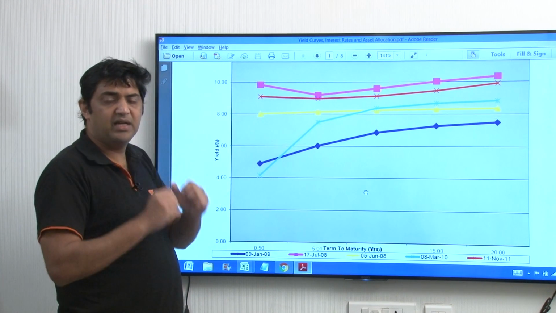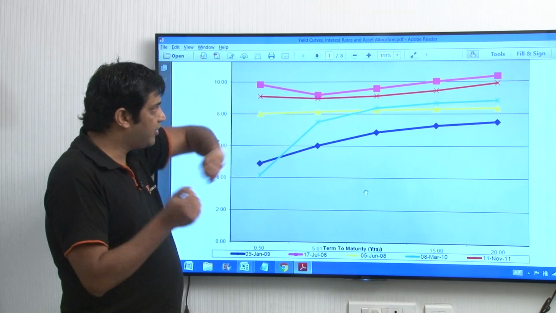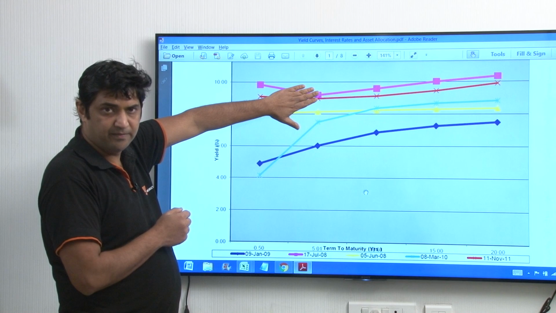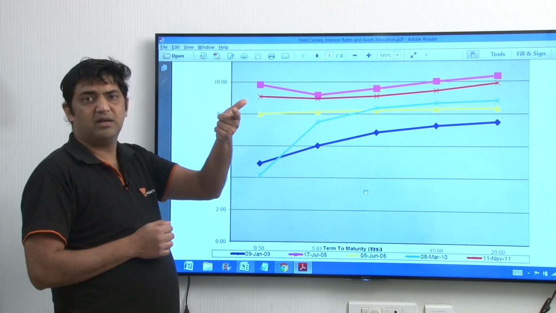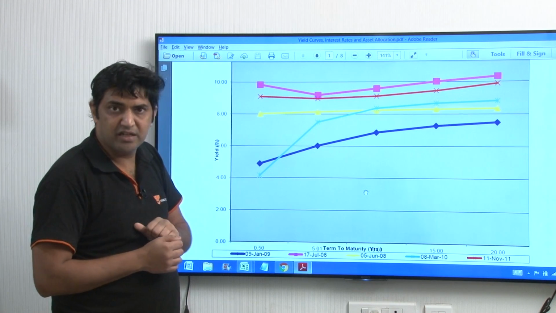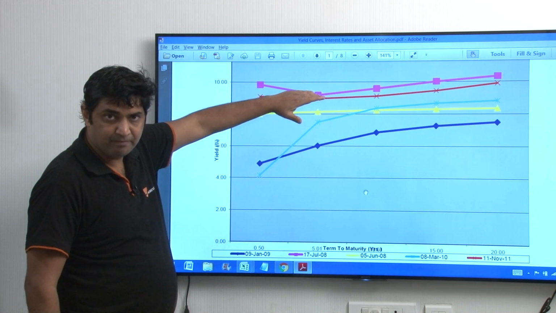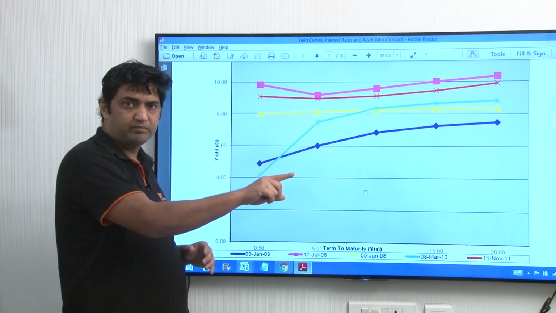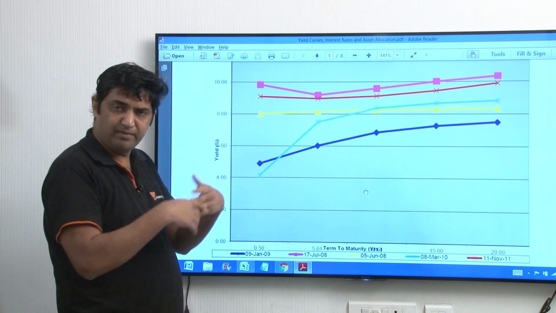We should take our money out of equities, book the profits, and shift all of that into long-term bonds. Because we have seen in the bond market video that long-term bonds are more sensitive to interest rates than short-term bonds. So when interest rates are at their highest, it is bad for equity because the cost of borrowing goes up, so companies' profitability gets a hit.